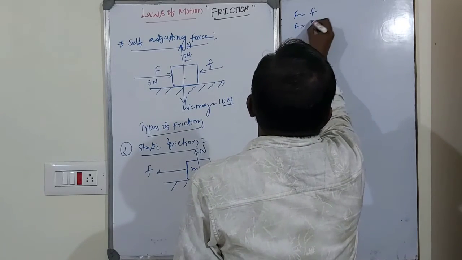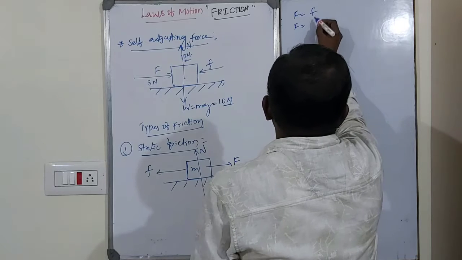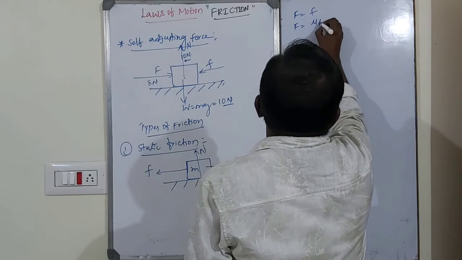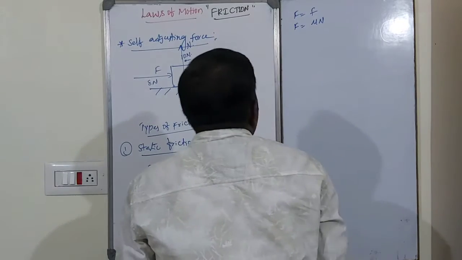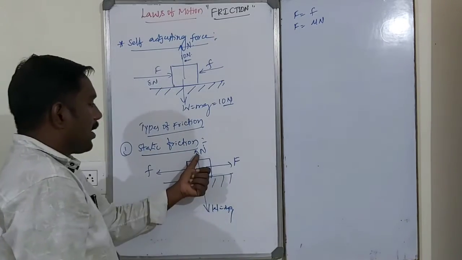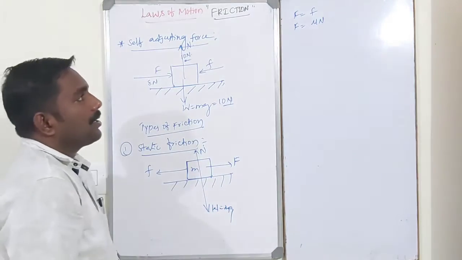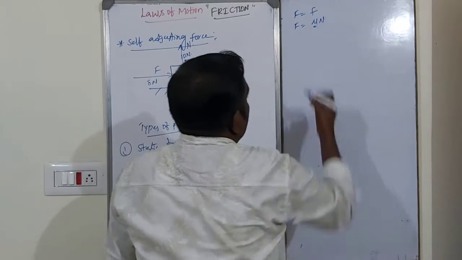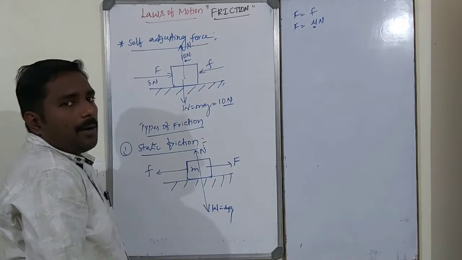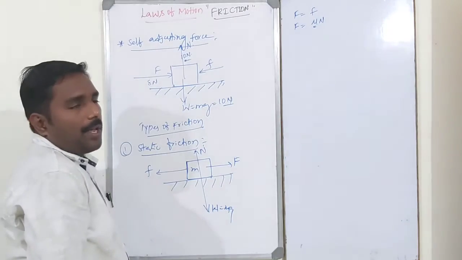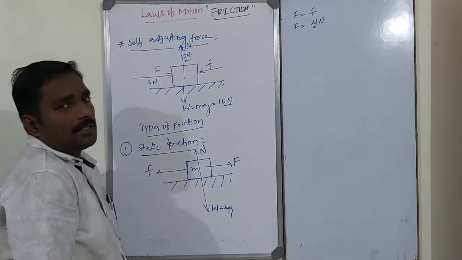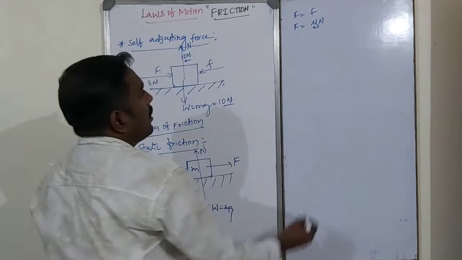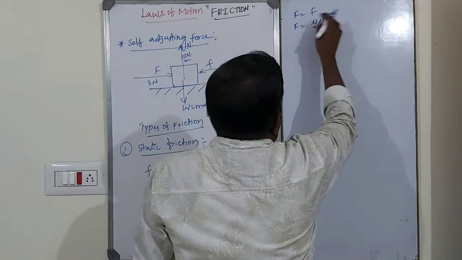Frictional force F is equal to mu into N, where N is the normal reaction. Normal reaction is equal to mg. Here mu is the proportionality constant, also known as the coefficient of static friction, which in this case is mu s.